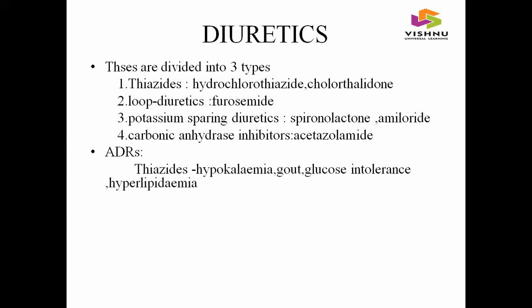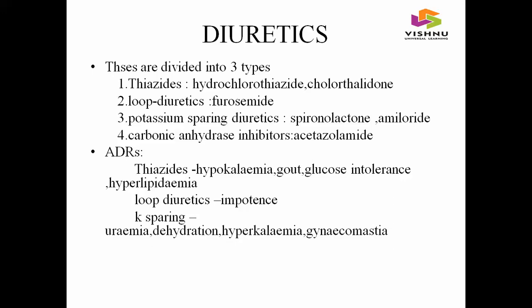And coming to the ADRs of thiazides: hypokalemia, decreased potassium levels. Gout, an abnormal metabolism of uric acid, so there is an accumulation of uric acid in the body. Glucose intolerance, abnormality in glucose levels, hyperlipidemia. And coming to the ADRs of loop diuretics, impotence. And coming to the potassium sparing ADRs: uremia, dehydration, hyperkalemia, gynecomastia. Hyperkalemia is increased potassium levels. Gynecomastia is development of breasts in males. And it is contraindicated in patients having gout.